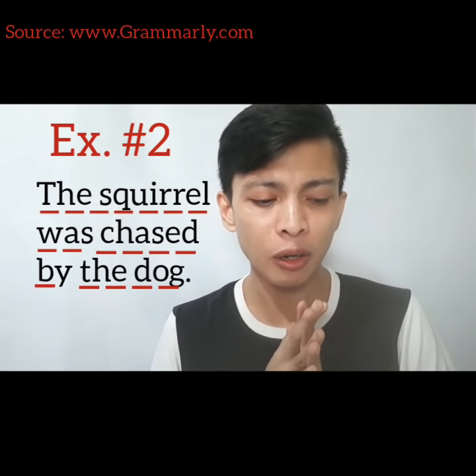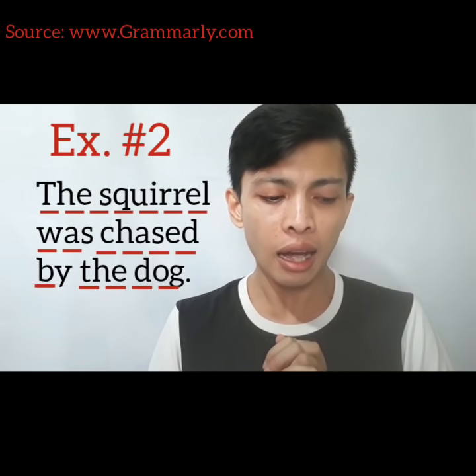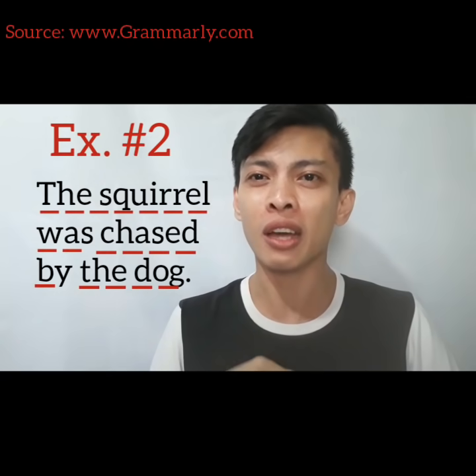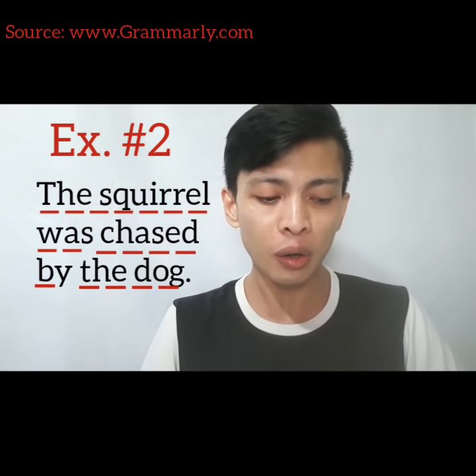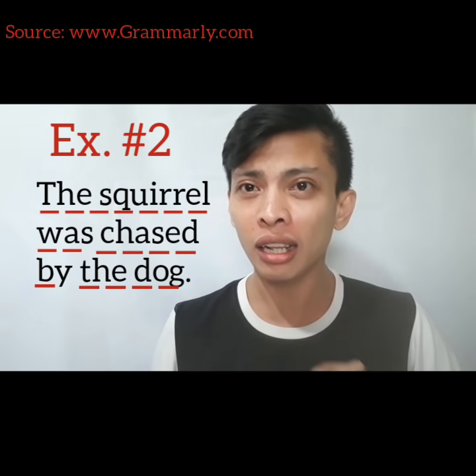So, ngano na mo man og kuan, object gihapon ang squirrel, then sa atong active voice last man ang object, di ba? So, atong i-subton, let us